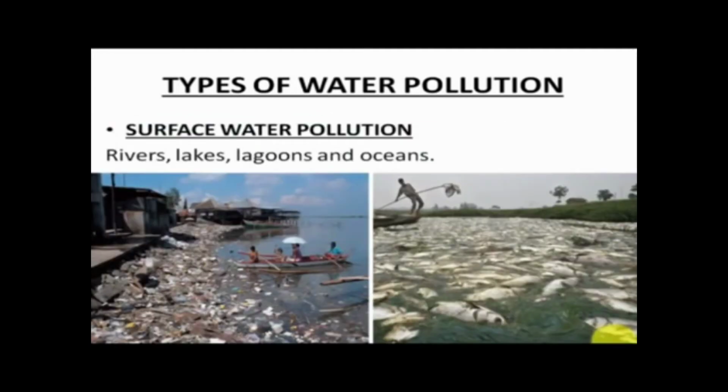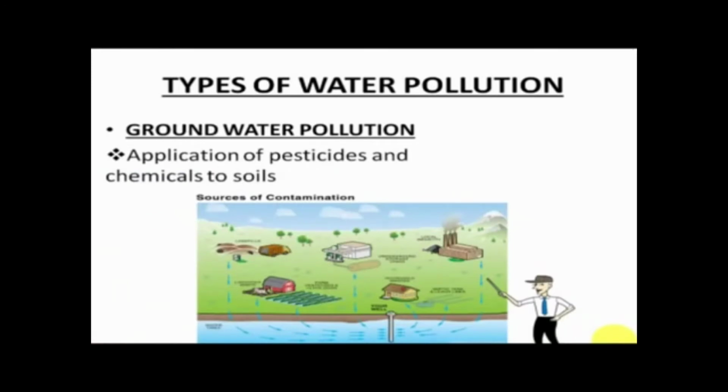So next is surface water pollution. This is very much visible. We've seen most of the lakes, the rivers, the lagoons and the oceans getting dirty because of so much non-biodegradable waste which is thrown into them. For example, plastic and other waste, even the biodegradable waste and the non-biodegradable, both kinds of waste are actually thrown in these water resources and they pollute the water, right? So this kind of water pollution, the surface water pollution, actually takes place because of the residents who are residing near these water resources.